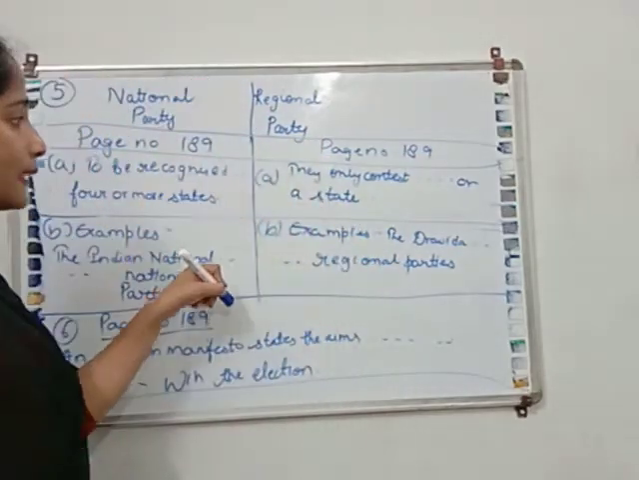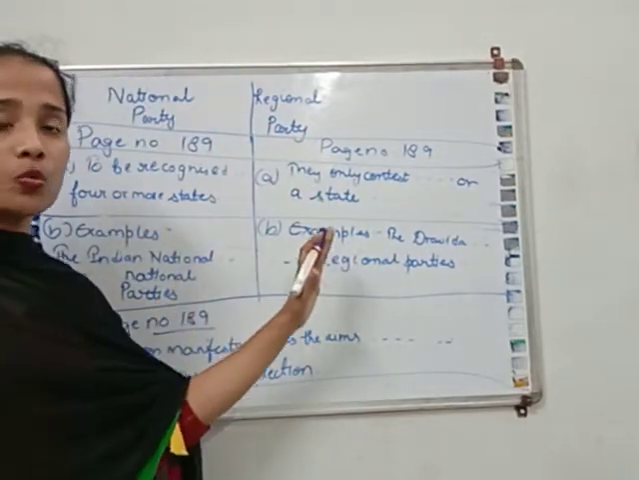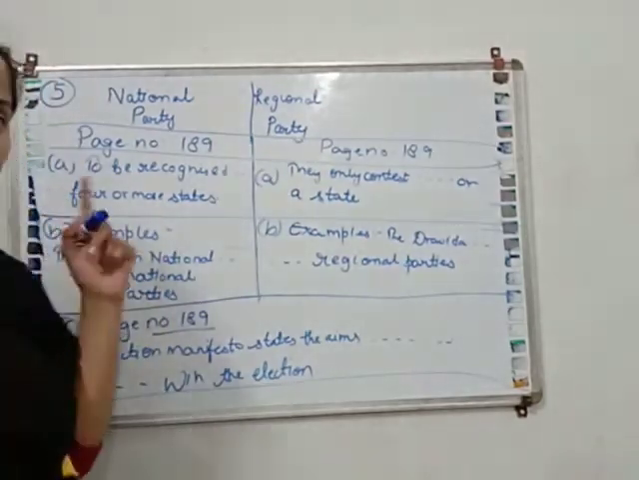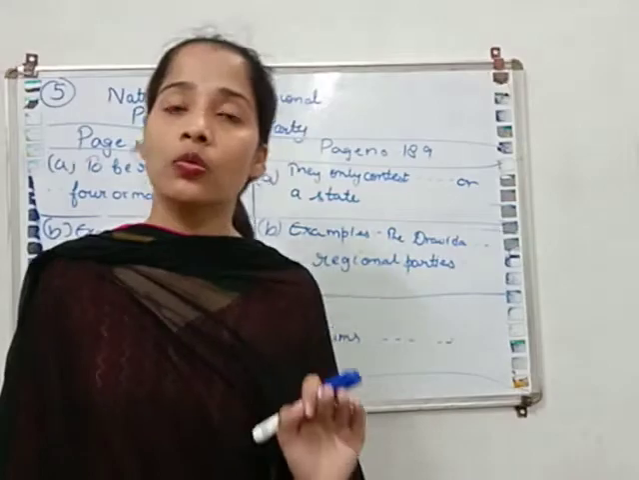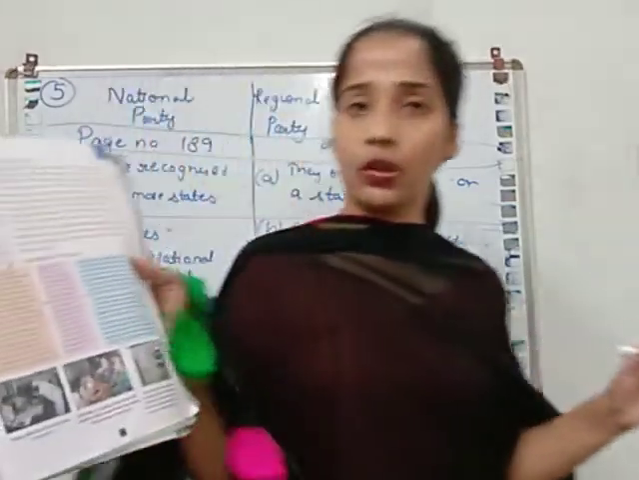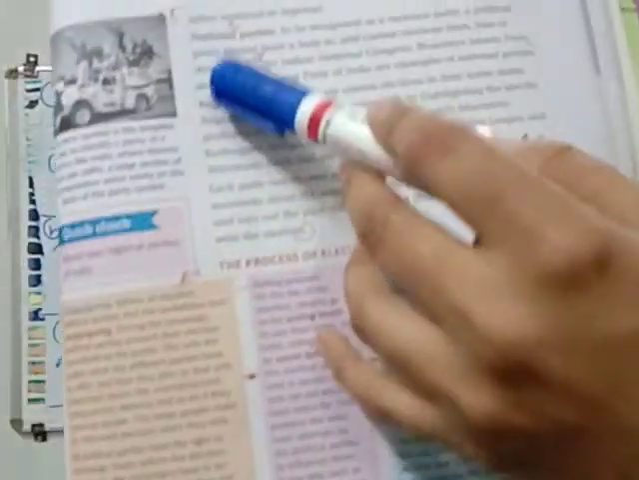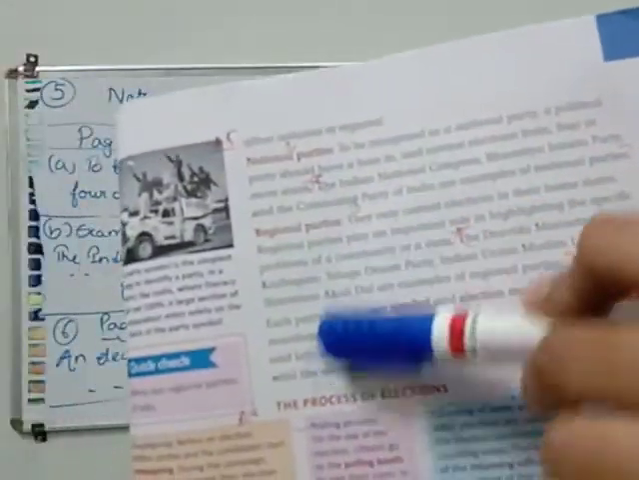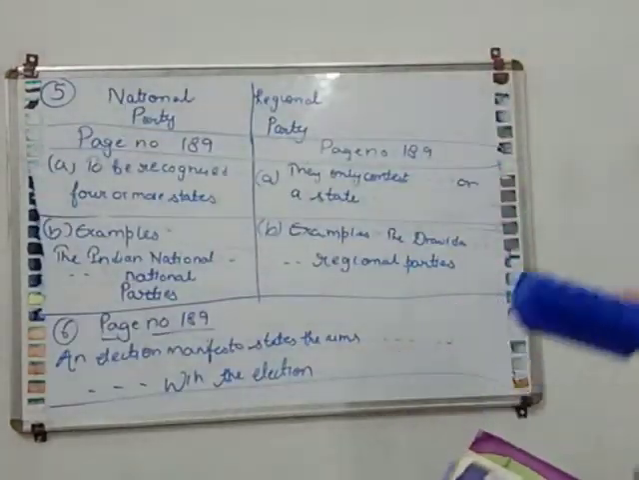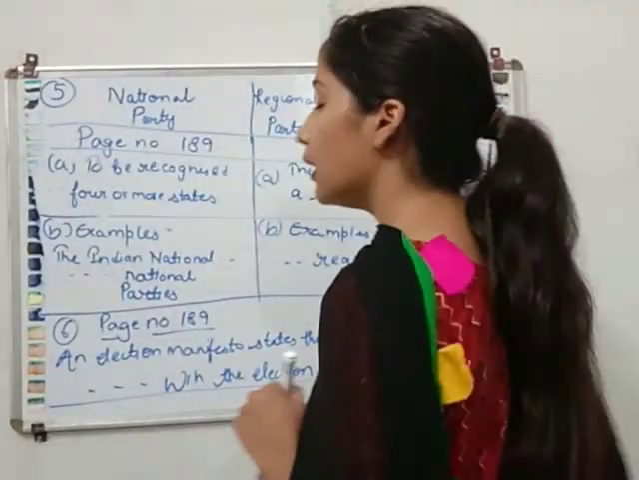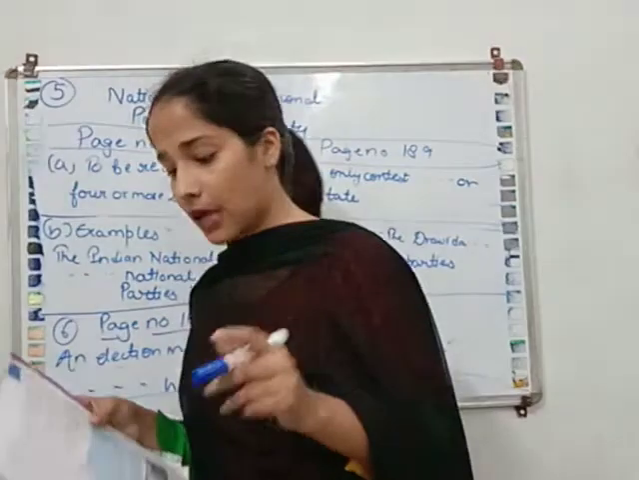You will draw a line in the center and divide it into two parts. In A part, you will write down the definition, and in B part, you will write down the examples. This is given on page number 189. Mark this. 2 points are there. You have to frame 2 points, one for the definition and the other for the example.